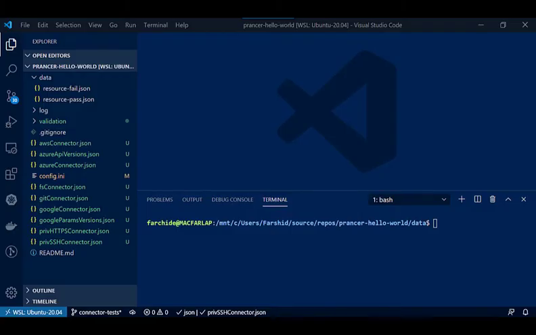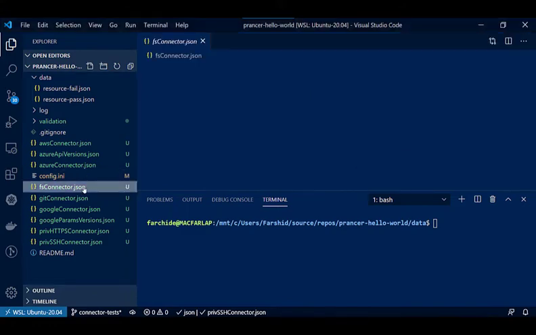In this video, I will talk about the file system connector in the Prancer validation framework. We have different types of file system connectors. First, I'll talk about the local path.